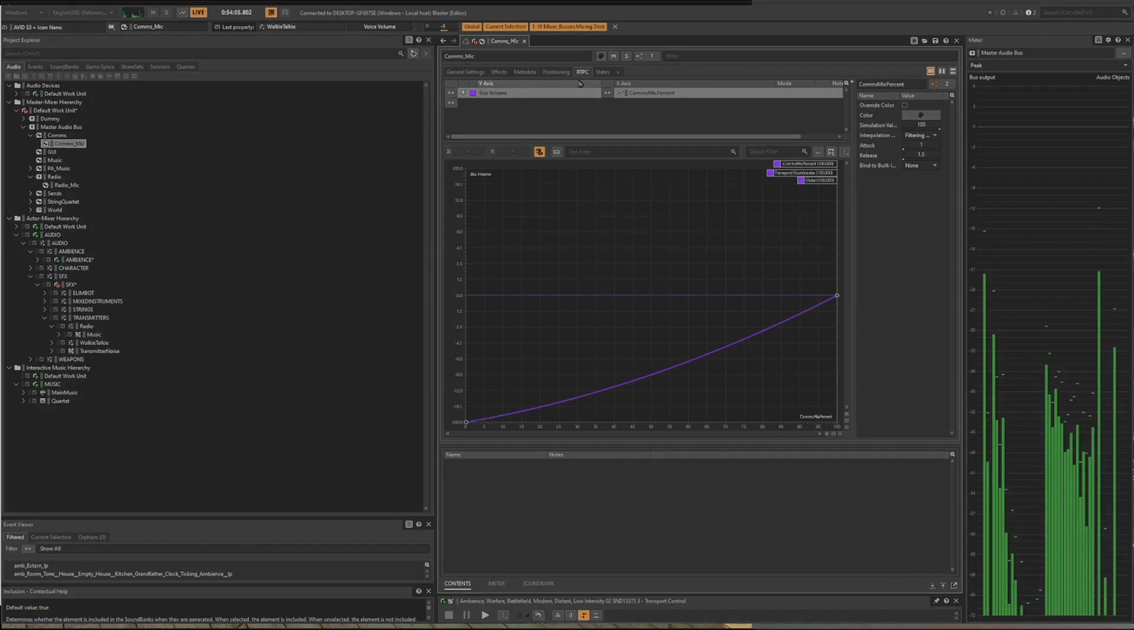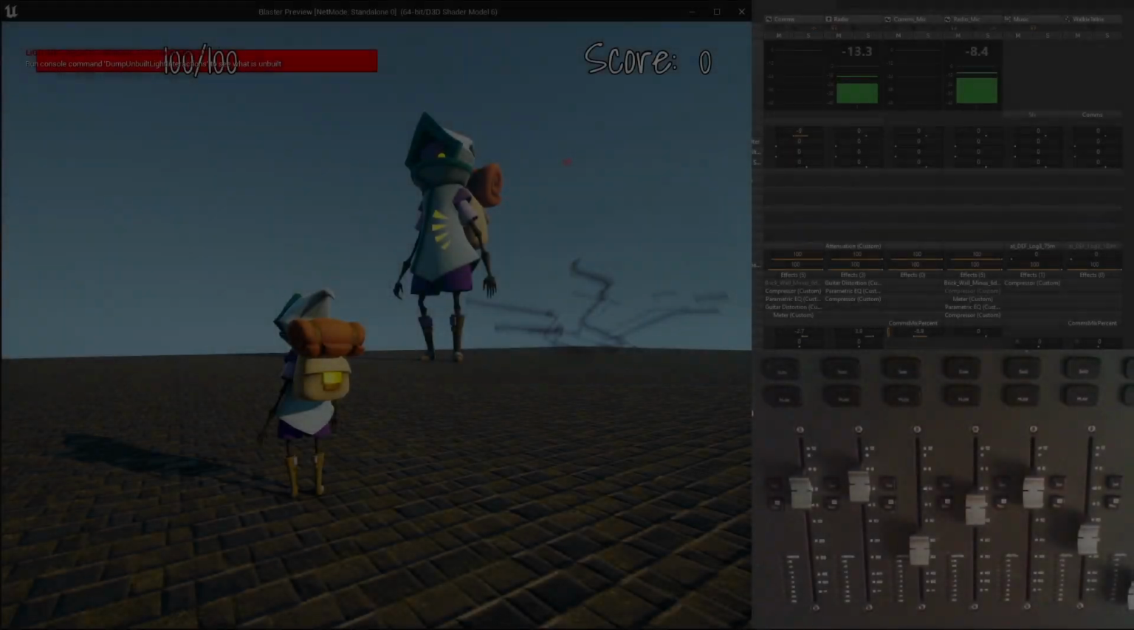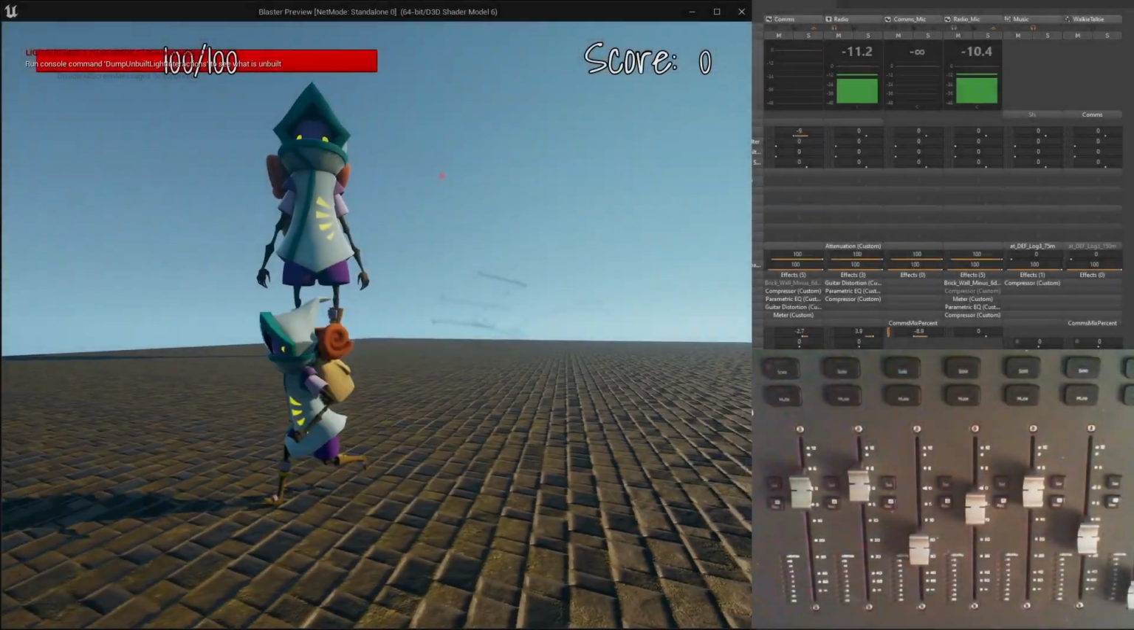And just like that, we've set up some rather sophisticated radio transmission systems in only a couple of minutes, thanks to the WwiserR plugin.